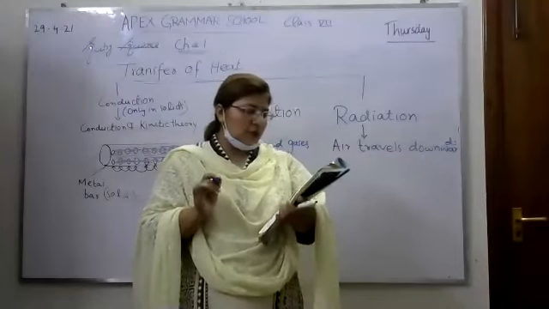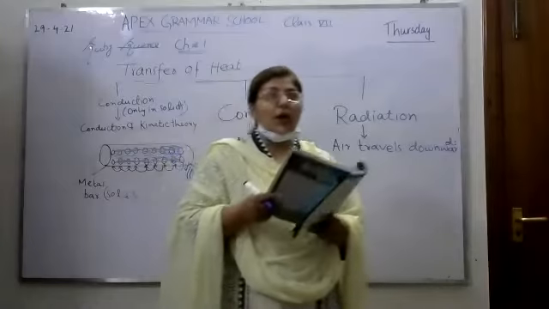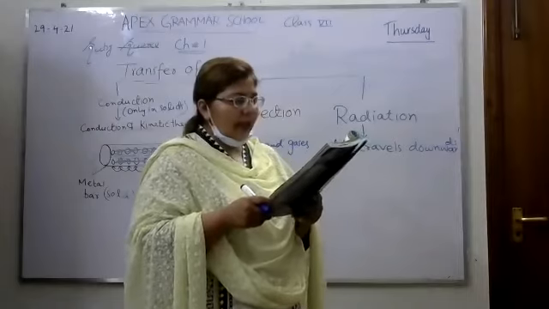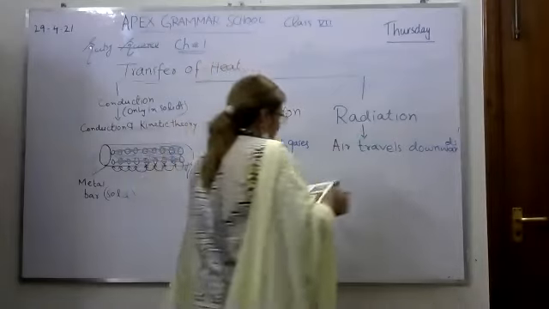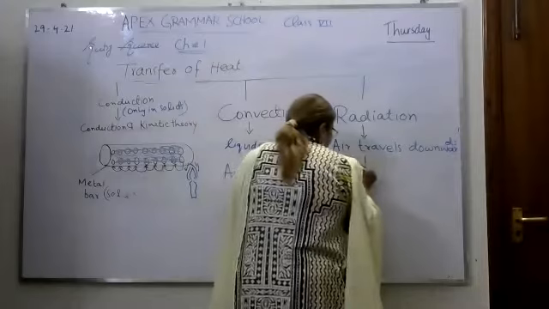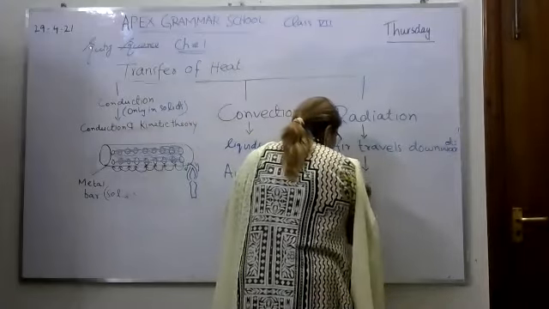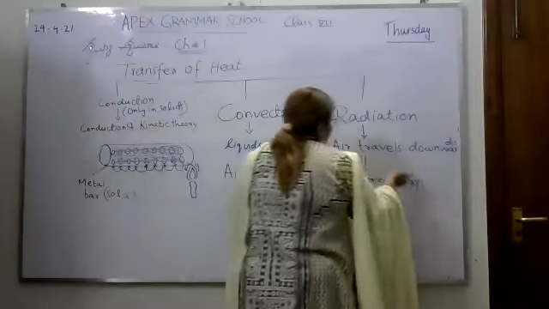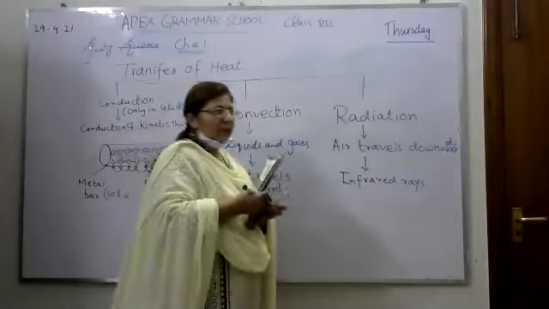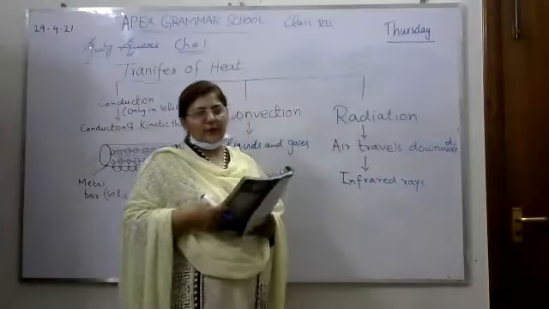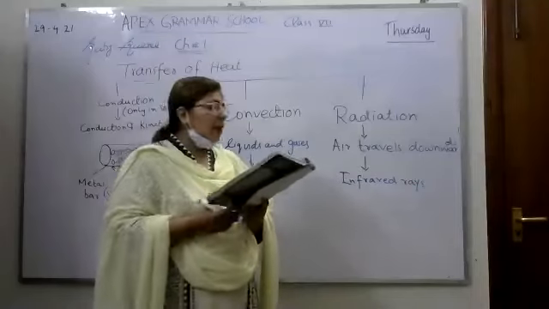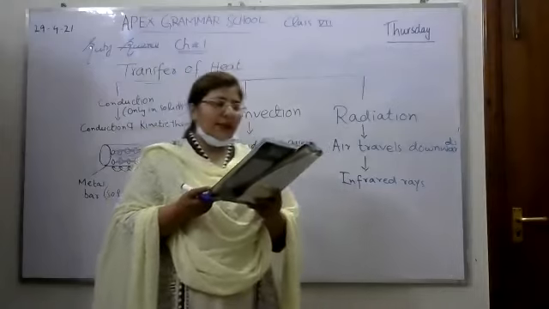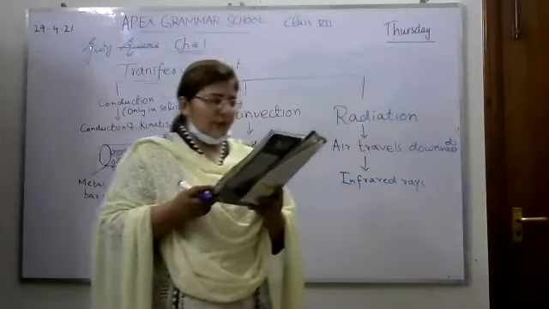This is called radiation. So in radiation, how does heat travel? The heat travels as tiny electromagnetic waves called infrared rays. Because we are talking about the microwave oven, and we discussed that the heat travels from the heating element downwards. So how does it travel downward? It travels downward due to electromagnetic waves, which are called infrared waves.